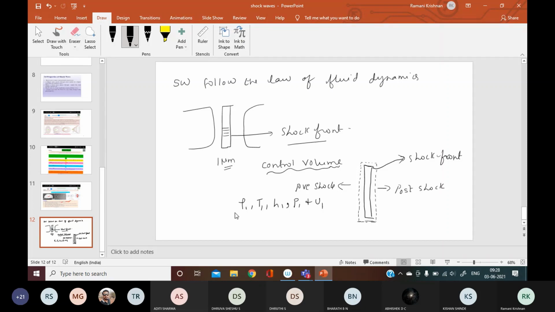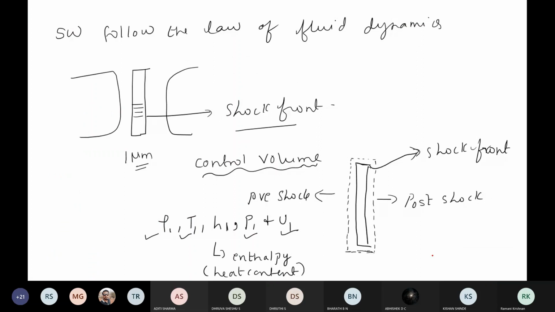So let rho 1 be the density of the shock waves, T the temperature, P the pressure, U the velocity, and H1 the enthalpy of the shock waves. What is enthalpy? The total heat in the system. Enthalpy means the heat content in the system. I'll enlarge it. Okay, right.